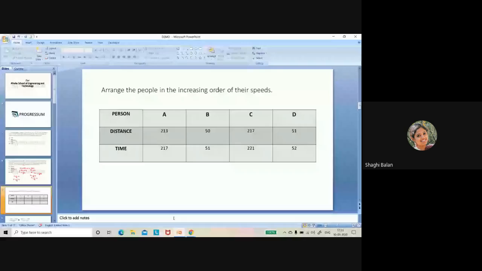Arrange the people in increasing order of their speeds. That is what is given. So how will you arrange according to their speeds? Here, distance and time are given. What is the formula for finding speed? Speed will be equal to distance by time. Now take 1 minute and tell me what is the answer.